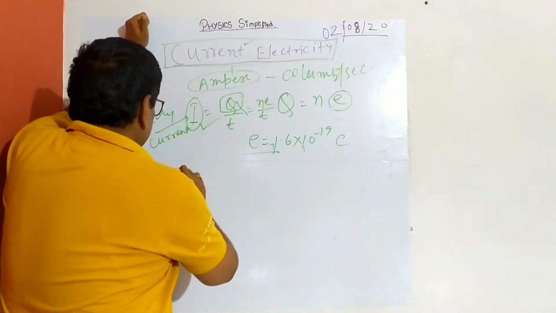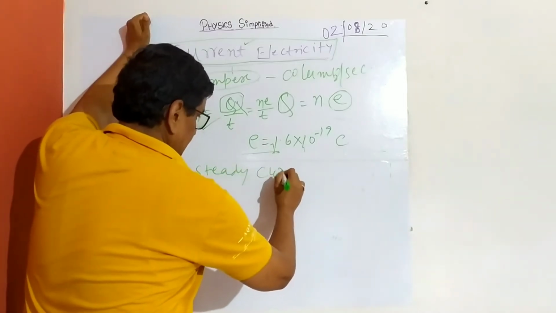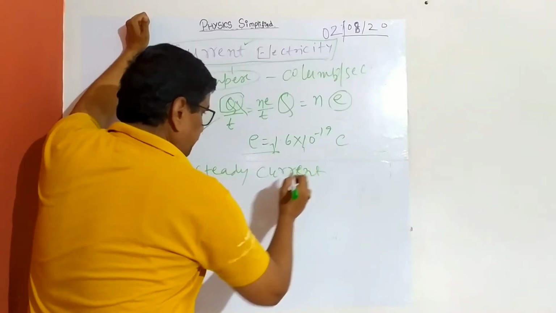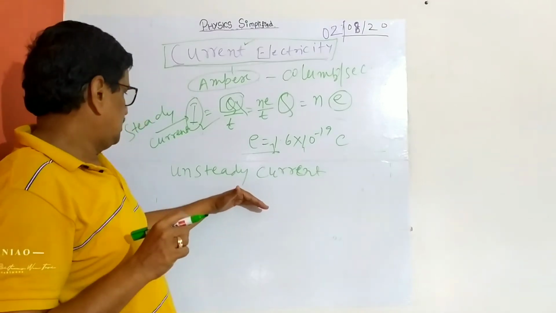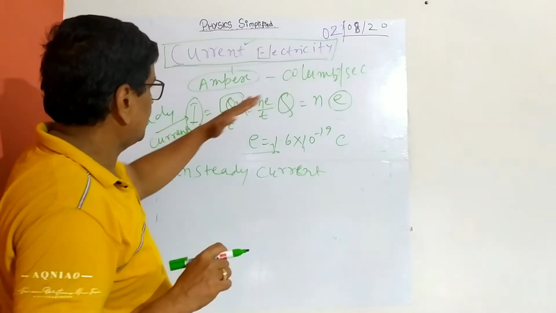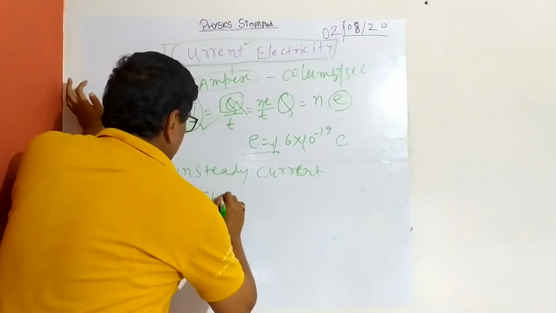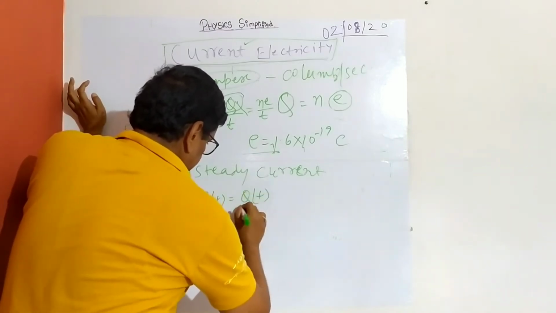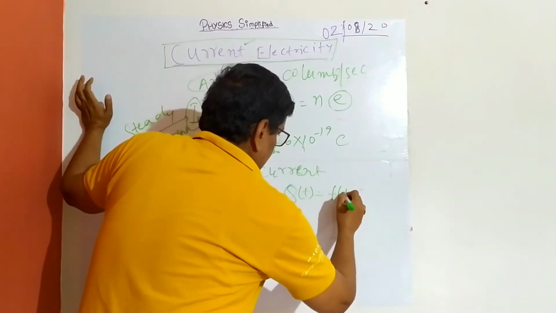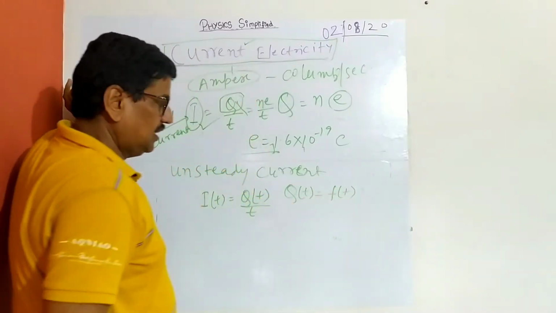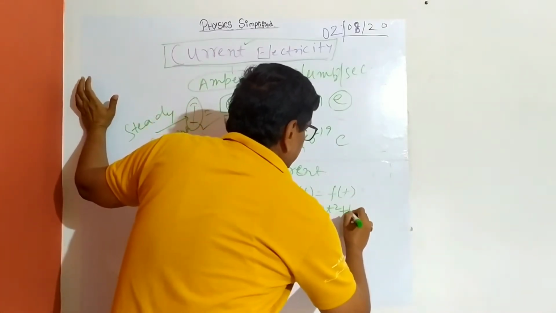So now there is unsteady current. As the name implies, due to the power source, the flow of conducting electrons or the charges across a section varies with time. So that means I(t) equal to dQ(t) by dt. So this Q(t) is a function of time. This may be linear, non-linear, anything. So this may be, suppose, at squared plus bt plus c.